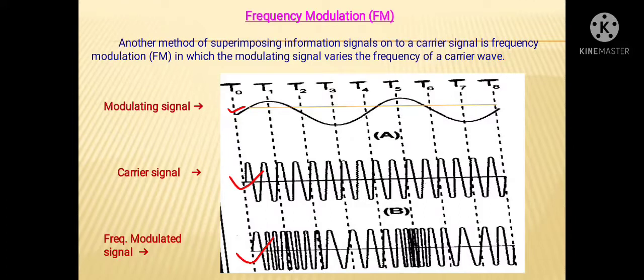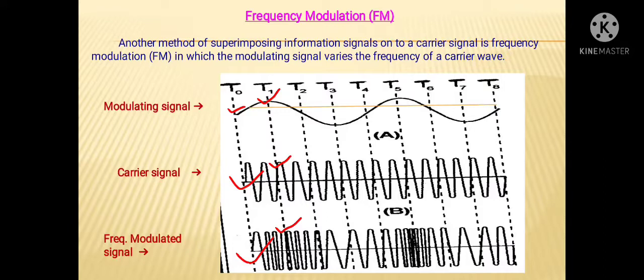If we come to the second value at instant t1, here we can see that the amplitude of the modulating signal is maximum. So the frequency of the carrier signal at this instant is going to change to the maximum value, and this maximum value is represented in this FM signal. So at this instant, the frequency has a very high value.